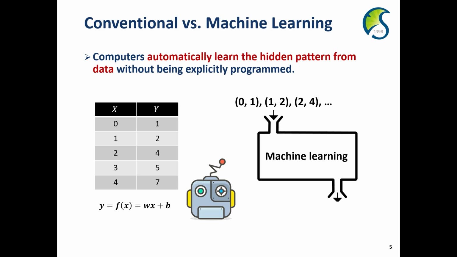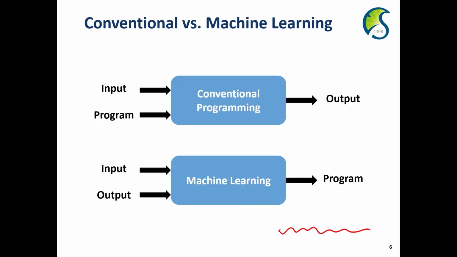So we only assume that the relationship is a linear function, and the computer, based on the error function, identifies some optimal function. Here, it identifies that the relationship between x and y is represented by this function. Okay. This is a difference between conventional programming and machine learning.